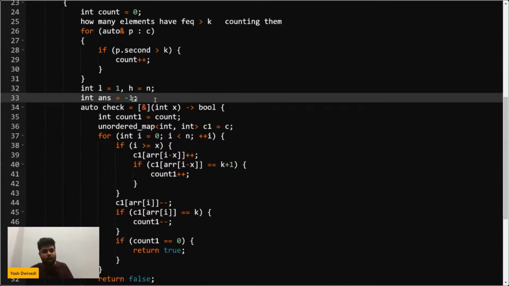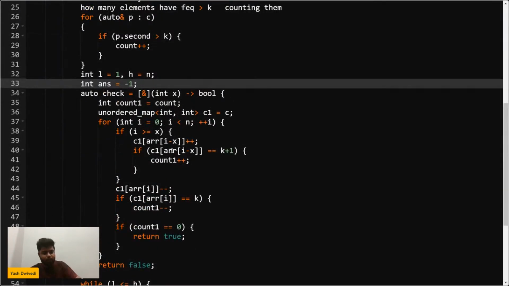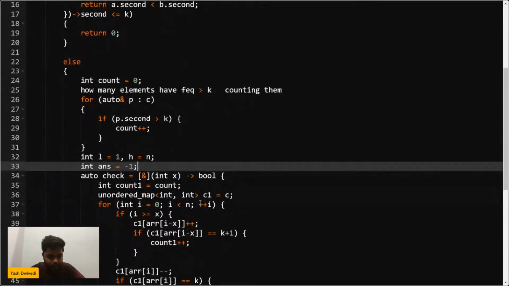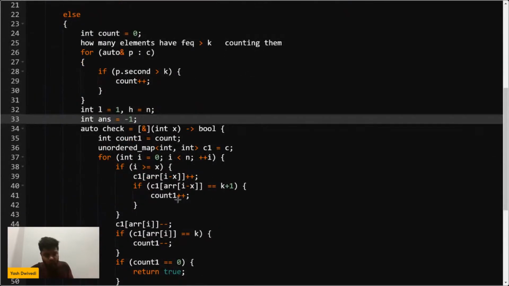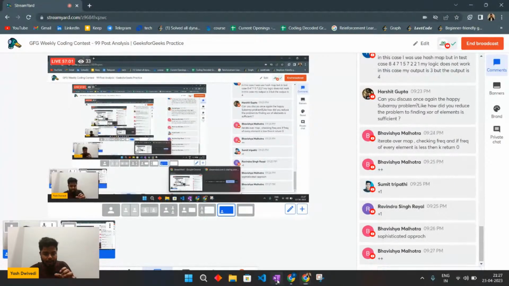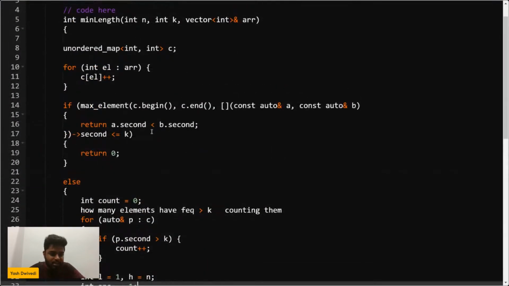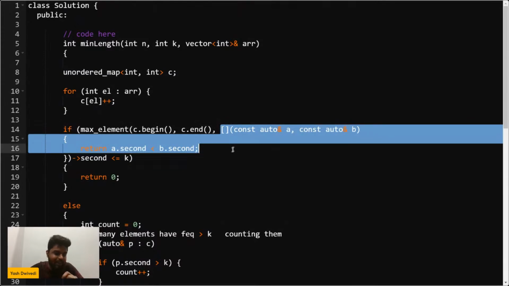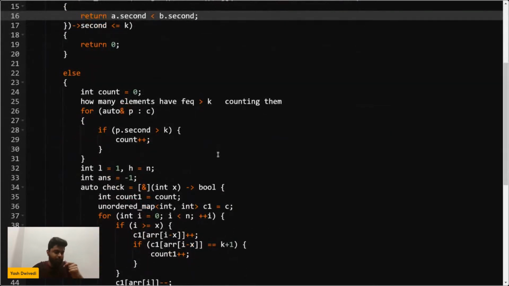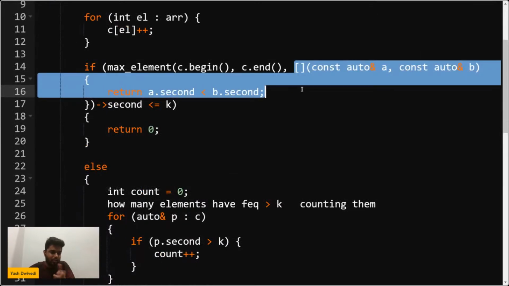Now after this particular part is done, basically what we are doing is binary search on the map. Since my map is now kind of sorted as per the frequency, because I have done a bit of operations on it, I can apply binary search on the map. That is why I was earlier doing this thing. If you remember, this is a customized sorting approach. Please give me a +1.